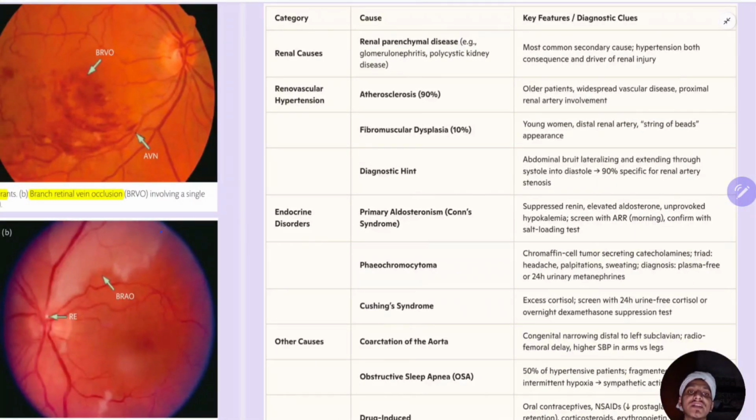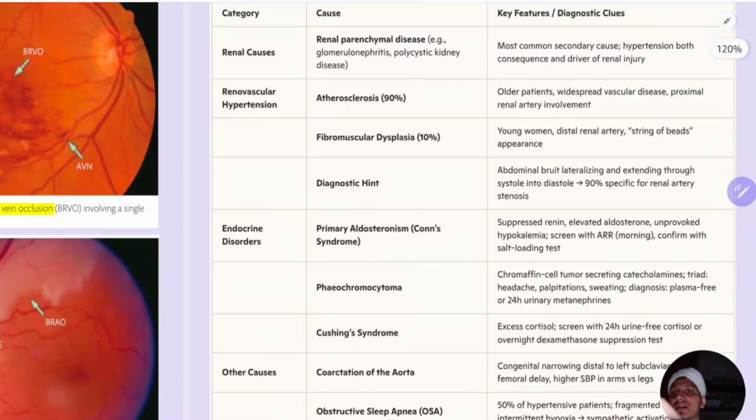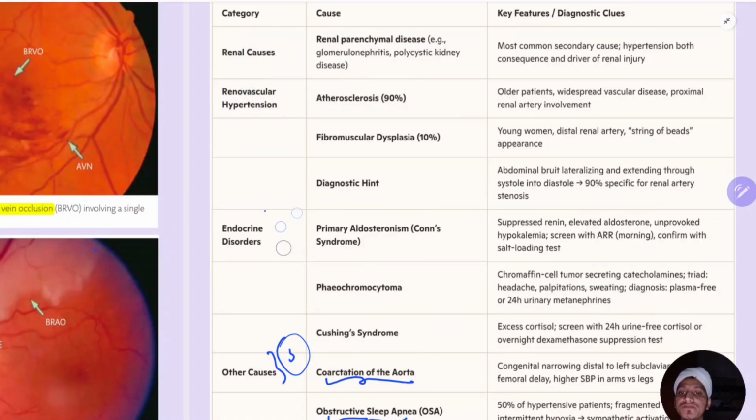physical examination, and investigations. As I discussed, the most common cause of secondary hypertension is the renal and renovascular cause. You can remember the causes of secondary hypertension as: renovascular cause, number one; endocrine disorders, number two; and number three, other causes. In other causes, only two are there: coarctation of the aorta and obstructive sleep apnea. So let us discuss these one by one.